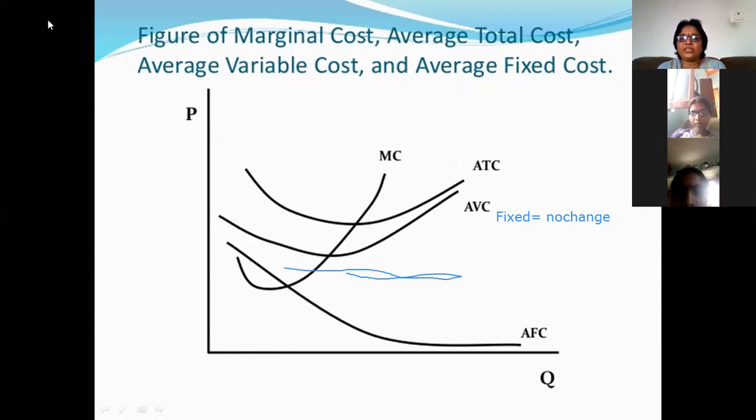Whatever changes are occurring in the variable cost, we can see that in the change in the total cost also. And we know that it is a U-shaped curve, and the MC curve is also a U-shaped curve. We have already discussed that in the class. The MC curve intersects the U-shaped AC curve from below.